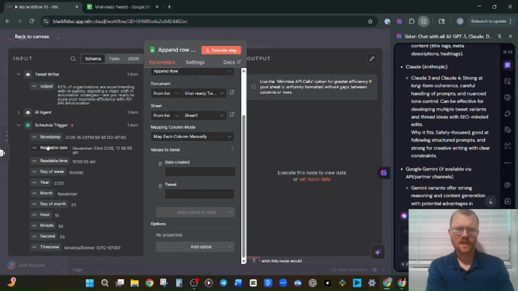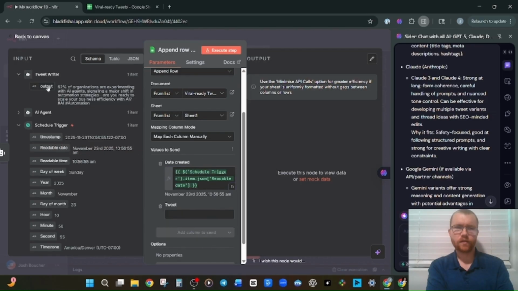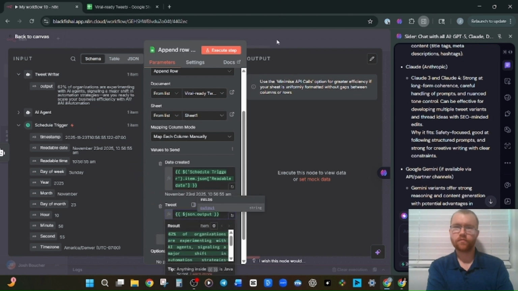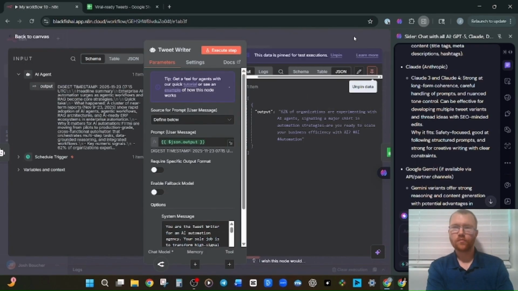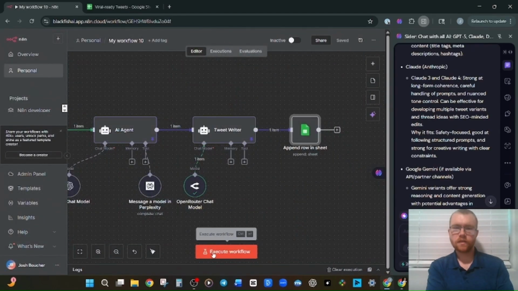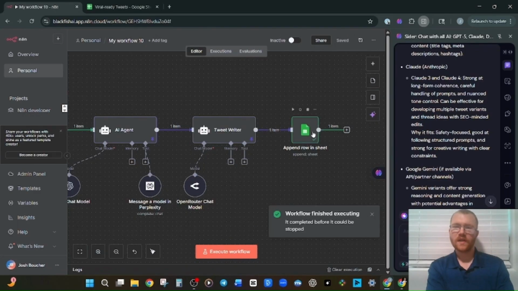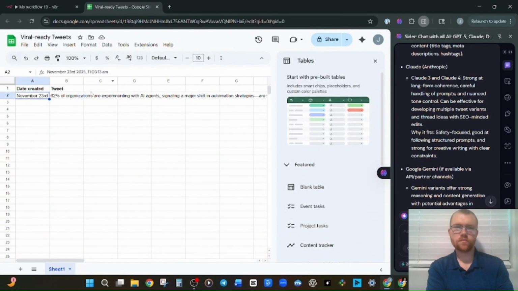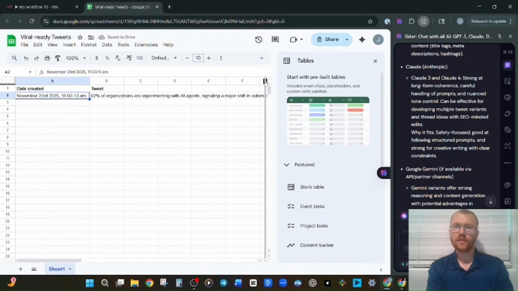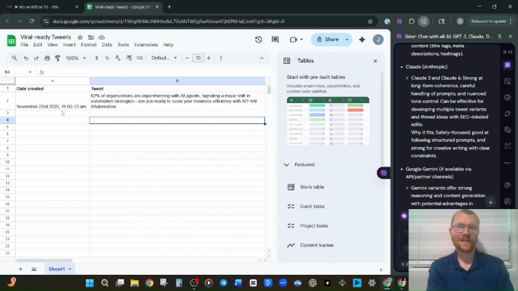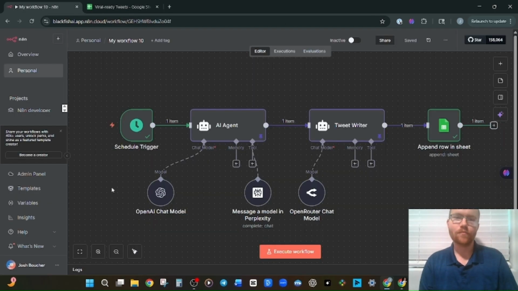So in this case, let's go ahead and put readable date in there, and we'll do the output of the tweet writer in there. Okay, perfect. Let's go ahead and pin this output as well, save, and we're going to execute the workflow one more time, and bam, look at that. The append row node fired, so let's take a look at our Google Sheet. And let's go ahead and clean this up just a little bit so it's more readable. And there we go, guys. Step by step, we have created our viral tweet generator in n8n.